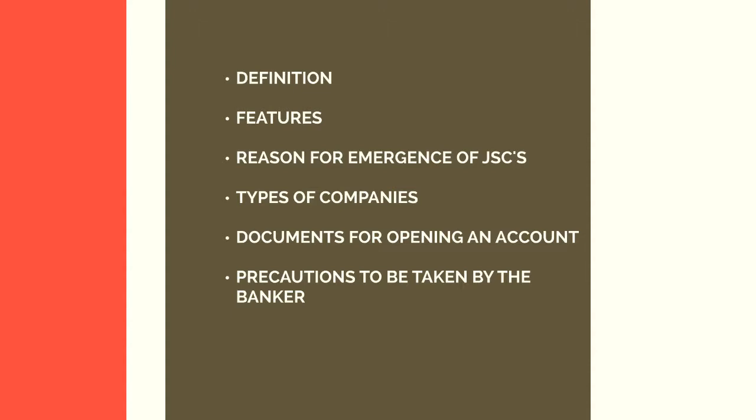So even if the MOA is silent about this matter, the company can go ahead and borrow money. But in the case of a non trading company, the borrowing power must be specifically stated in the memorandum of association. So, therefore, it becomes imperative for the bank to understand the nature of the company and how exactly they should deal with the company's activities.